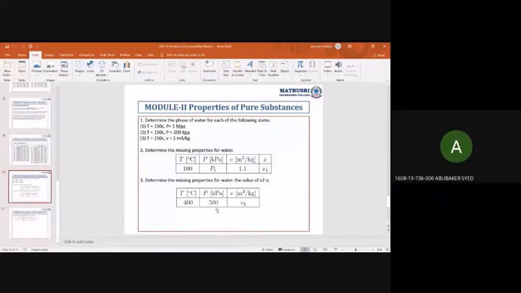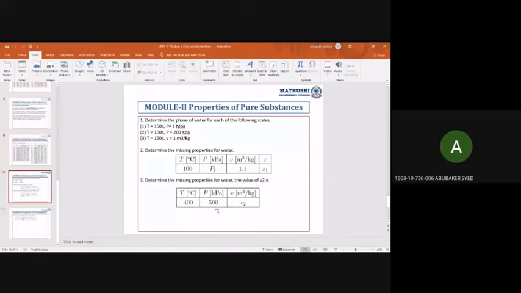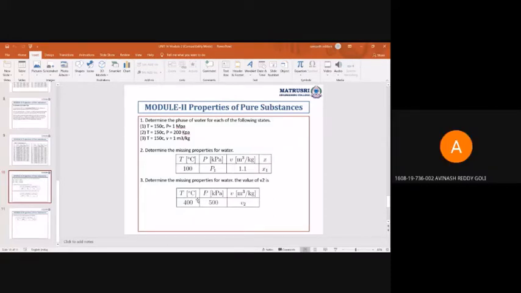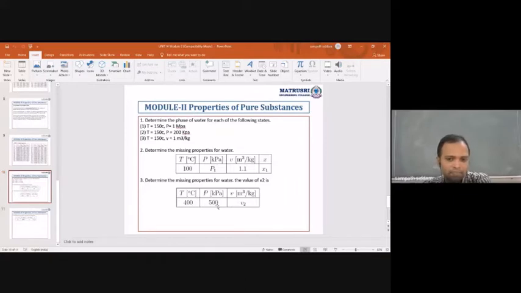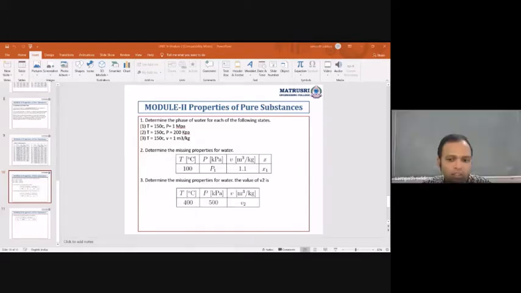Okay, and find out the value of Tsat at that particular pressure. At 500 kPa. Yes, sir. 0.5 MPa. Yeah.